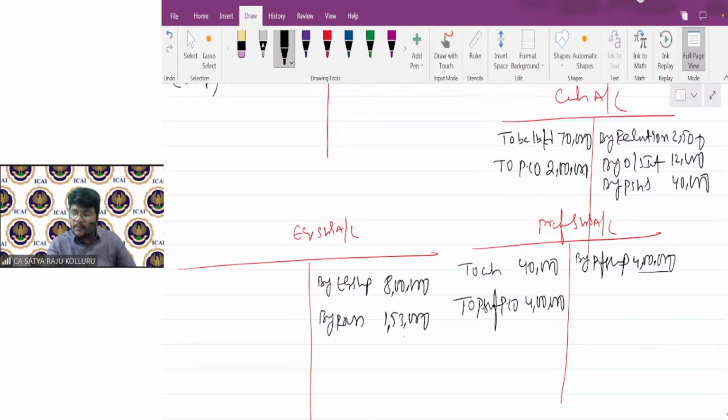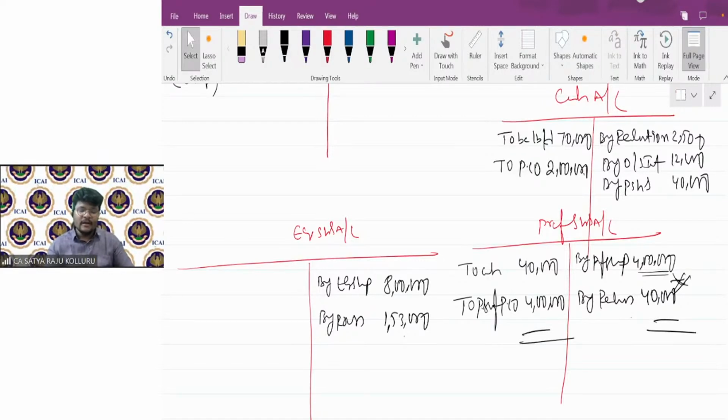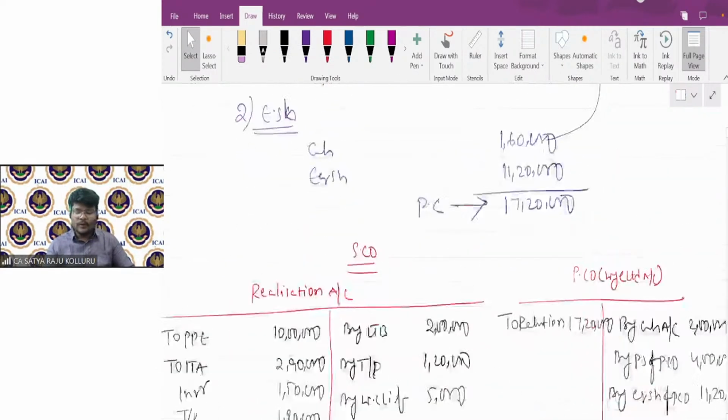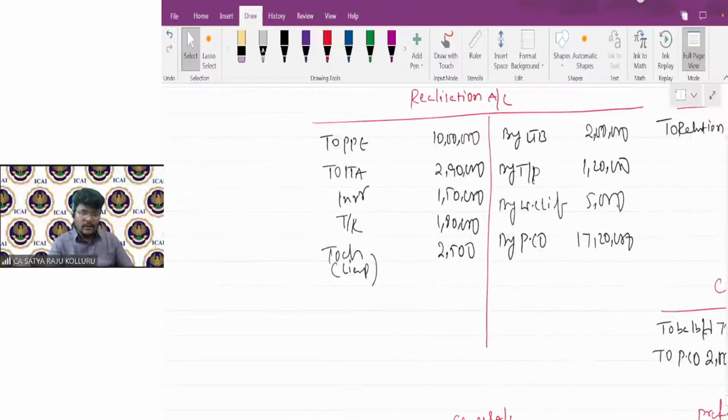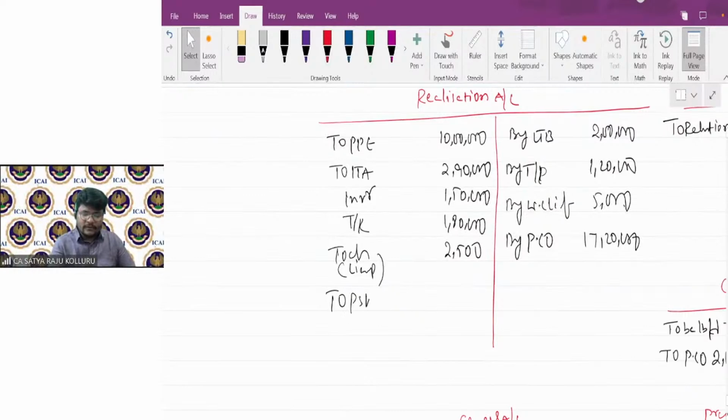Sir, the book value of the preference shares here is 4 lakhs, but you settled at 4,40,000, which is a loss situation. Any profit or loss at the time of settlement of the various parties by the liquidator, you need to transfer to the realization account. That's why the loss here is 40,000. Preference shareholders account is debited by realization, and then realization is debited to preference shareholders, which is 40,000.